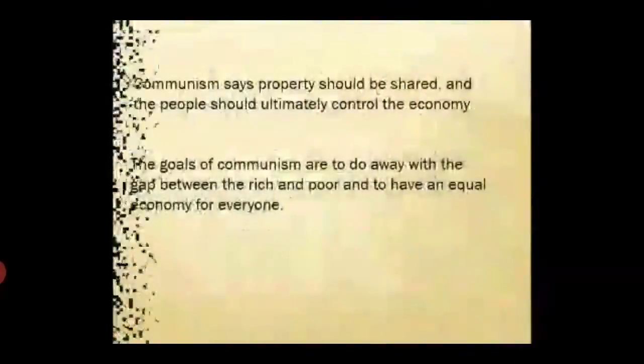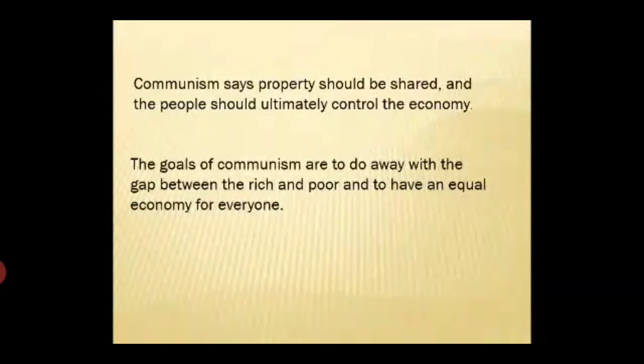He believed that private ownership encouraged greed that motivated people to take out their competitors, no matter what the result. Communism says property should be shared and the people should ultimately control the economy. The goals of communism are to do away with the gap between the rich and the poor and to have an equal economy for everyone. The government's job should be to exercise control in the name of the people, at least during the move from capitalist to communism.